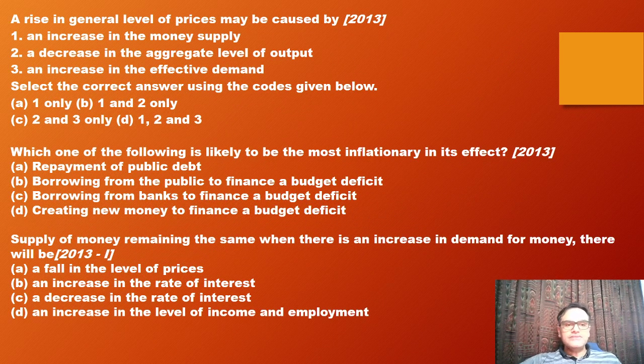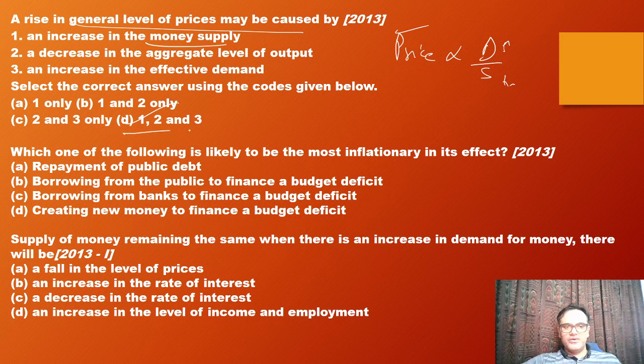Next one: a rise in the general level of prices may be caused by which of the following? An increase in money supply, definitely yes. We know this from the monetary reasons of inflation. A decrease in aggregate level of output, yes. Remember, simply, price is directly proportional to demand over supply. A decrease in aggregate output means supply will reduce, and this will definitely increase the prices. An increase in effective demand: if this goes up, again the prices will go up. So all these three are correct. A general level of prices may be increased by all these three.